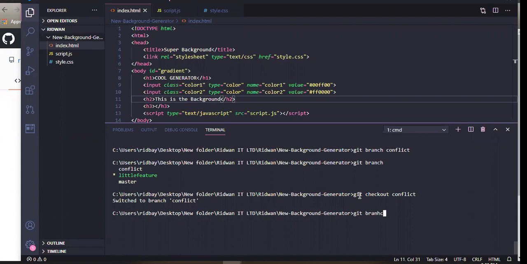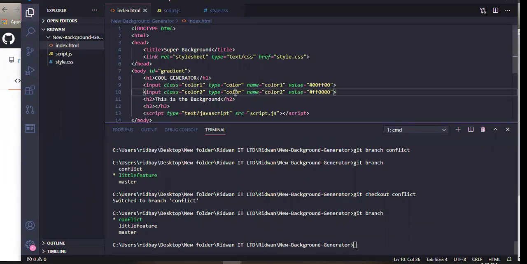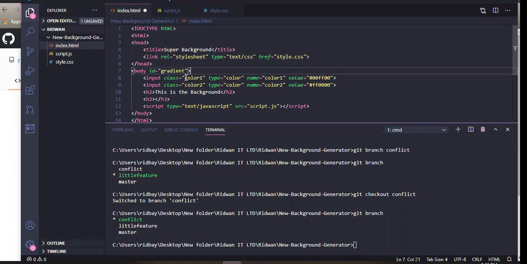So now in the conflict branch, let's check where we are. I'm recording. Okay, cool. So let's say Ridwan is just saying, why do we even have this code generator in the first place? It doesn't really make sense. So Ridwan deletes it, we don't need it. So why should we be using it? So Ridwan saves this. Remember, Ridwan is in another branch, which is the conflict branch.